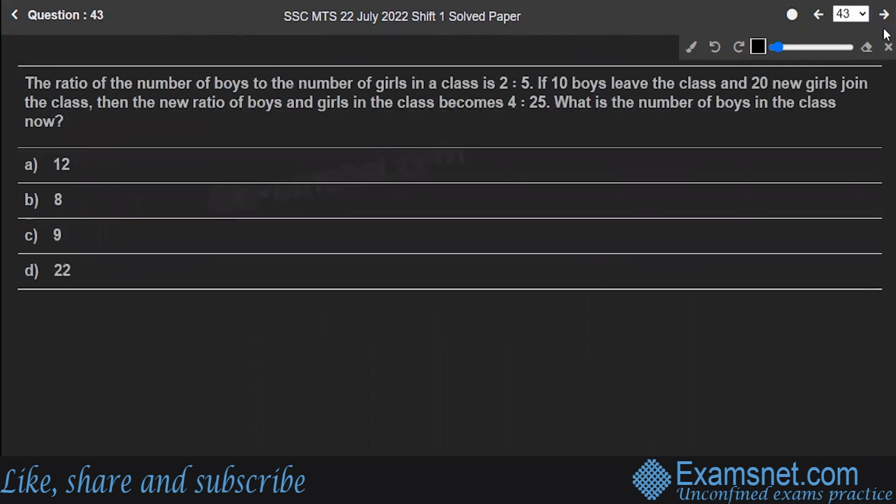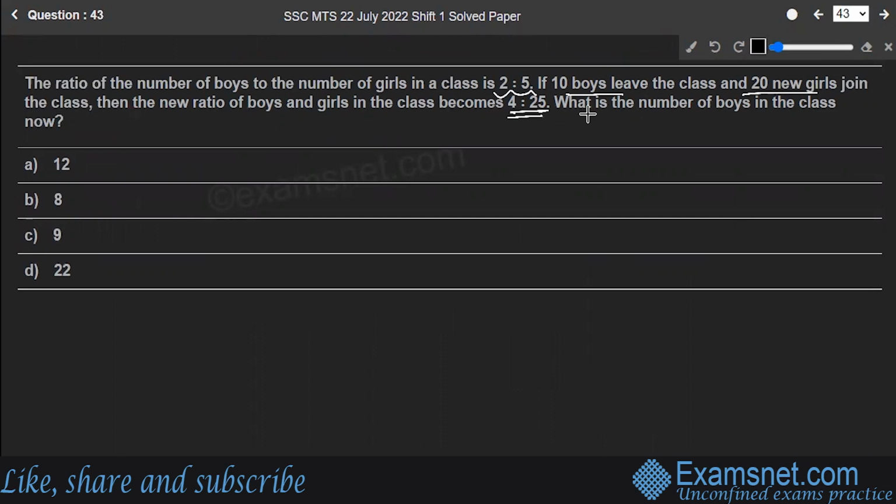Hope you are clear. Next is question number 43. The ratio of number of boys to the number of girls in a class is 2:5. If 10 boys leave the class and 20 new girls join in the class, then the new ratio of boys and girls in the classroom becomes 4:25. What is the number of boys in the class? You have to find out.